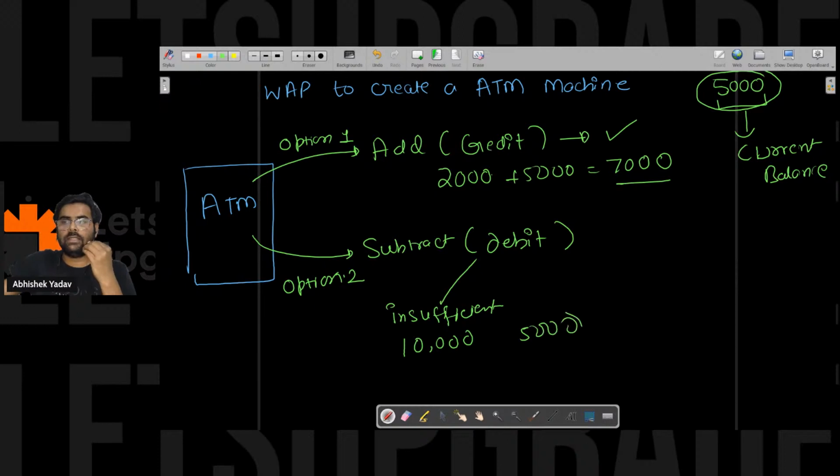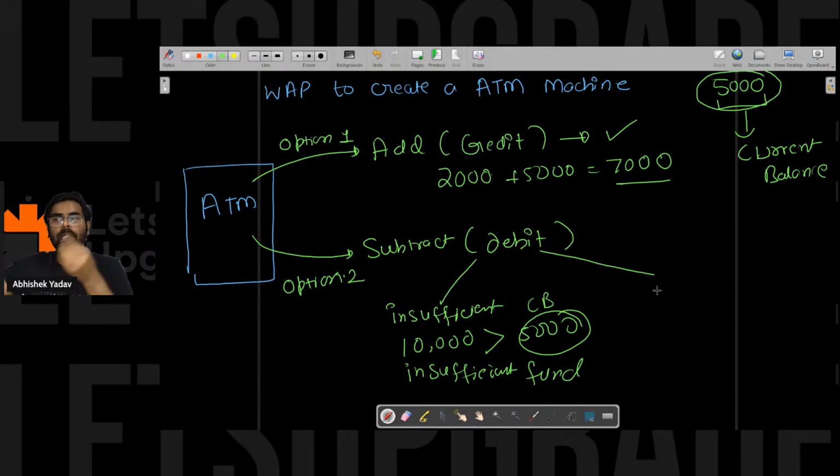5,000 rupees. It is not possible, right? Because 10,000 is greater than the current balance. So what do I have to print? I have to print insufficient fund on the output screen, right? And if the amount is not greater than the current balance, then what will I do?